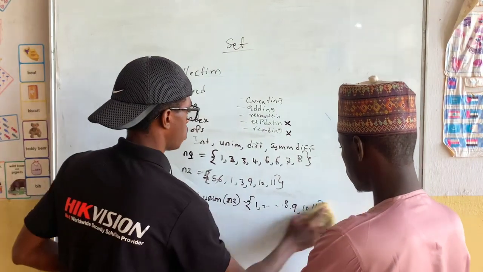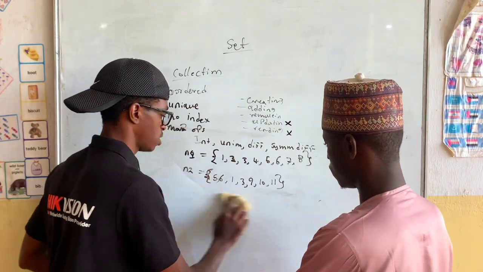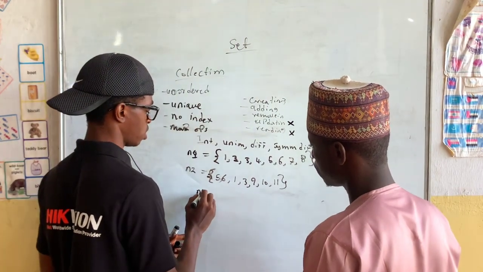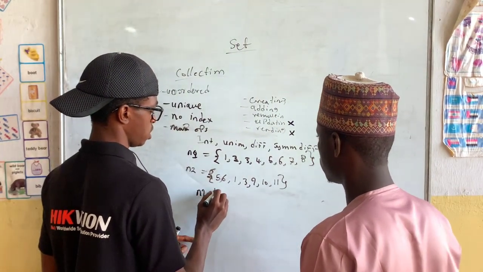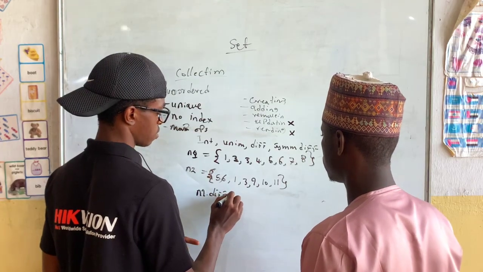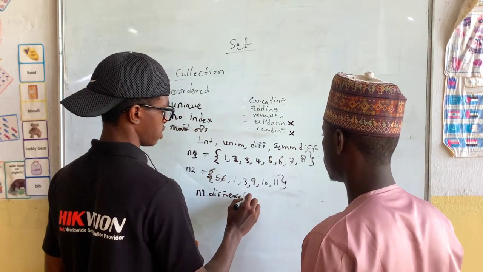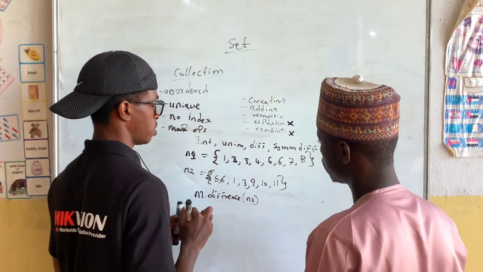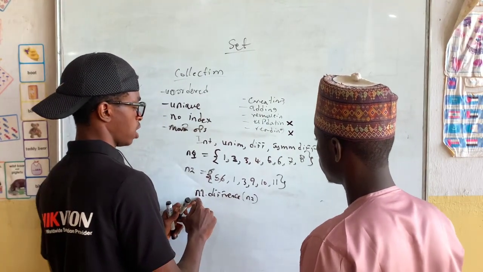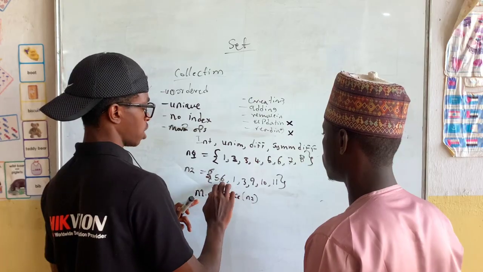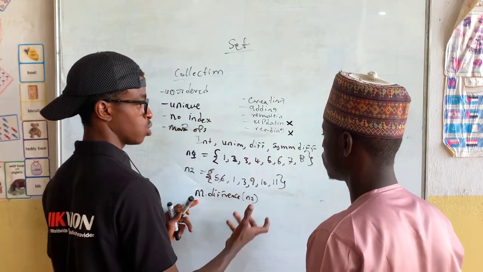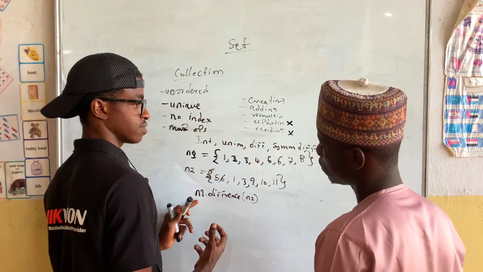Then moving on to differences, we're going to say set 1, which is n1 dot difference n2. What it's trying to do here is remove all the elements that are in n2 from n1 and see what is the remaining. Do you understand?